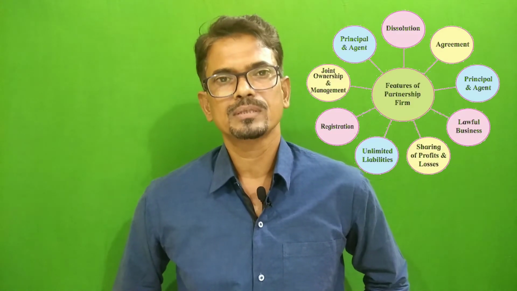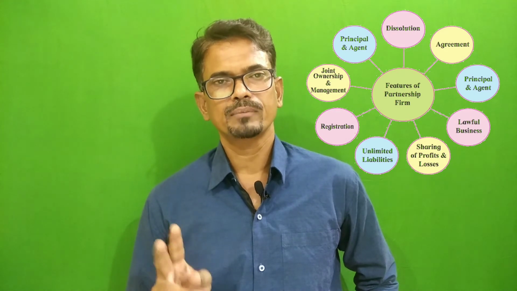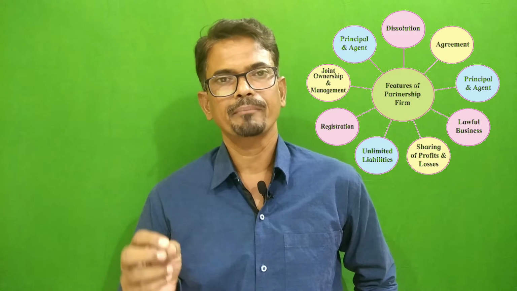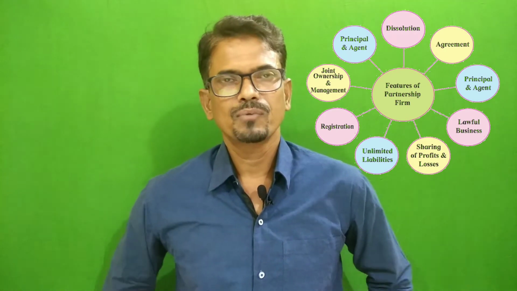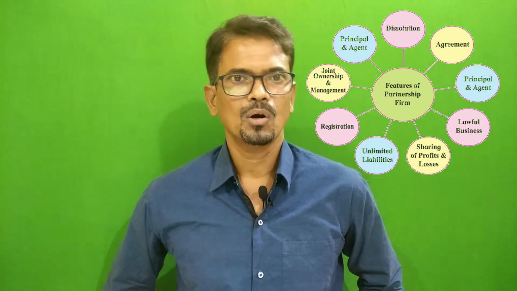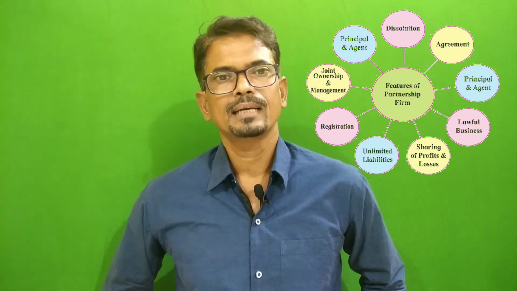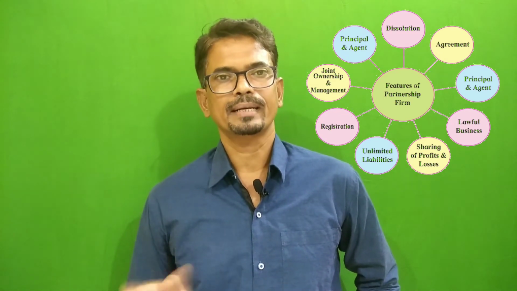Students, when you open the government textbook on page number 2, there are 9 features given of the partnership firm. The very first feature is the agreement. There must be an agreement among the partners, and this agreement may be oral or written. Sometimes it may be asked in the examination which agreement is applicable. Both are applicable, either written or oral, but a written agreement may stand in the court of law, so it is always preferable to use a written agreement.